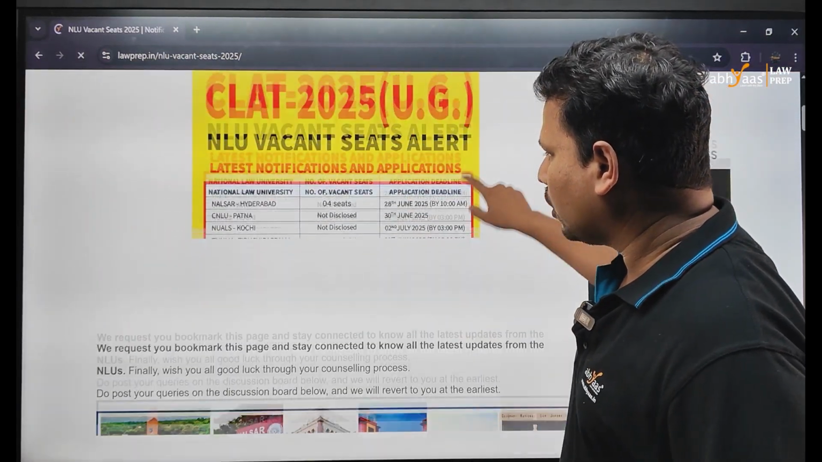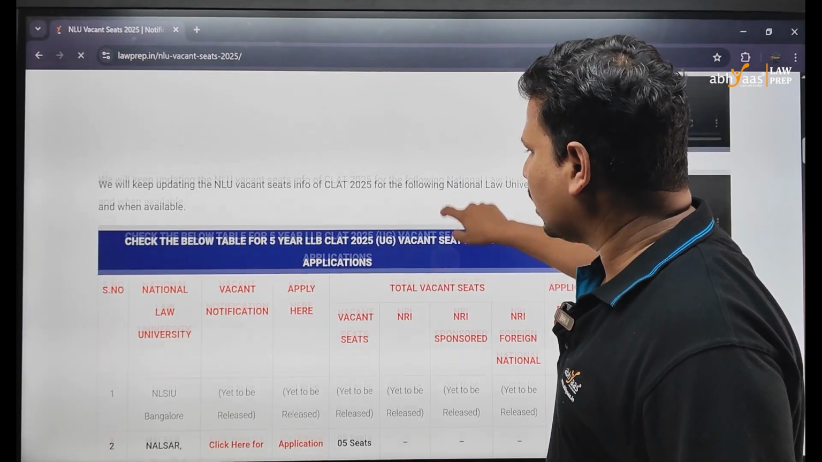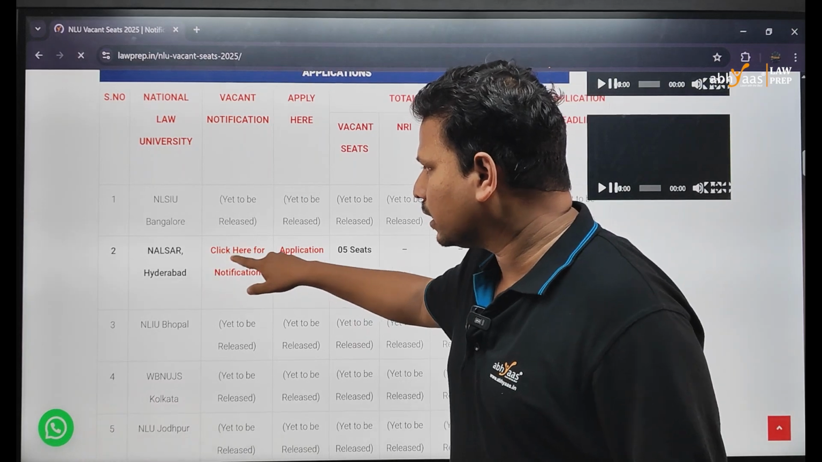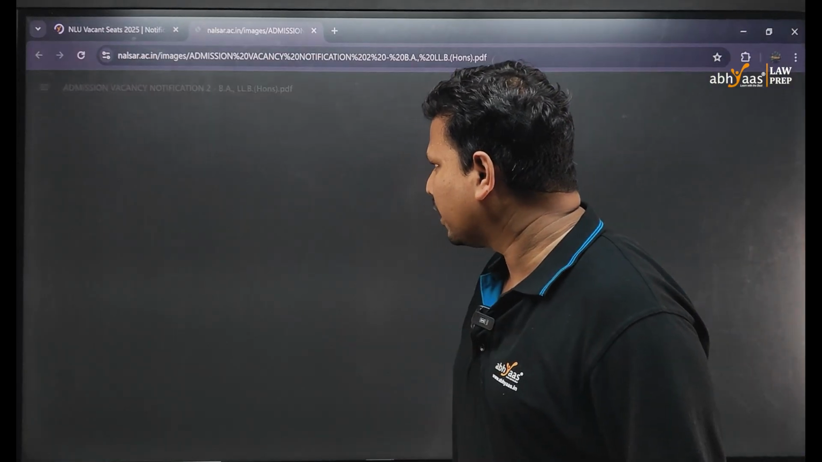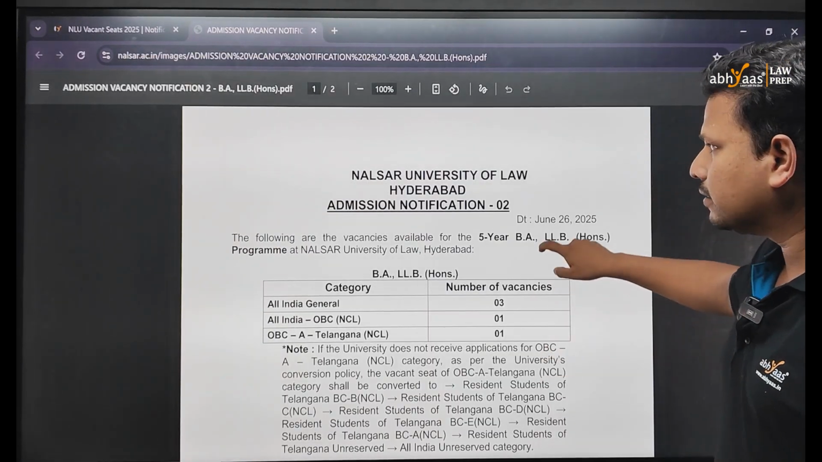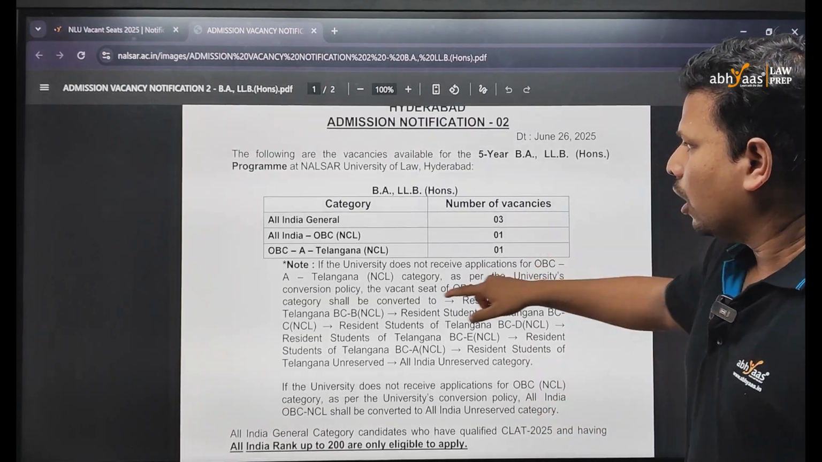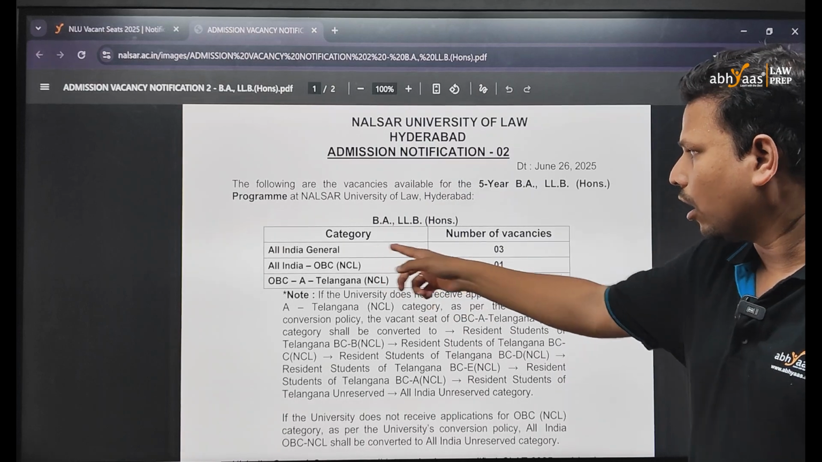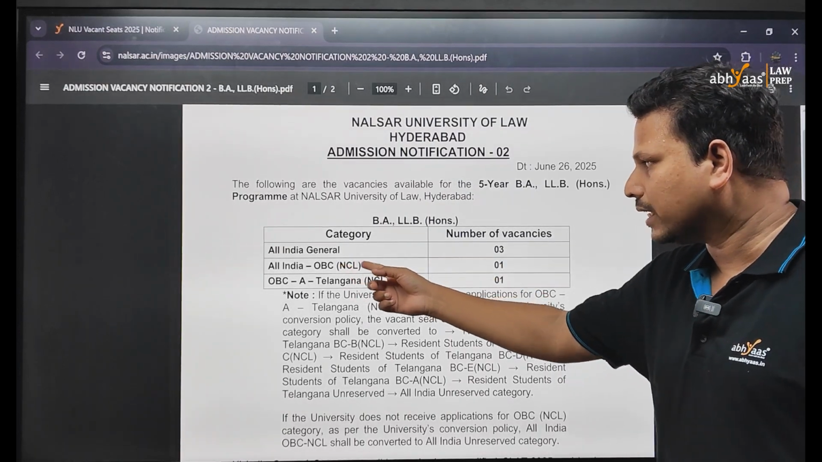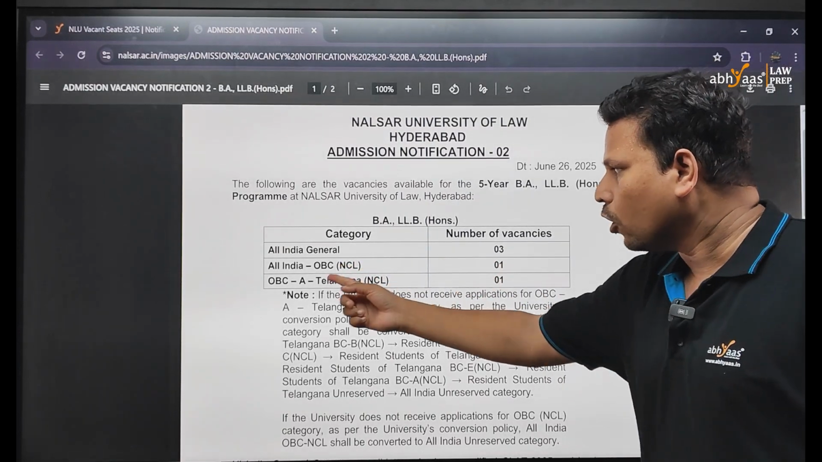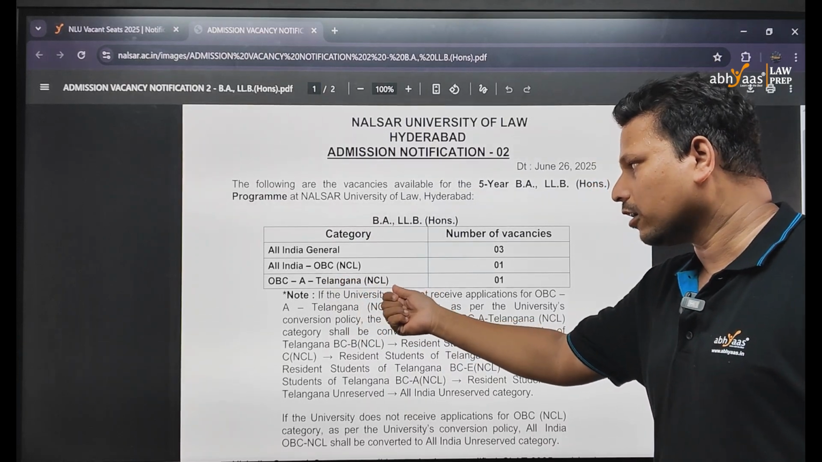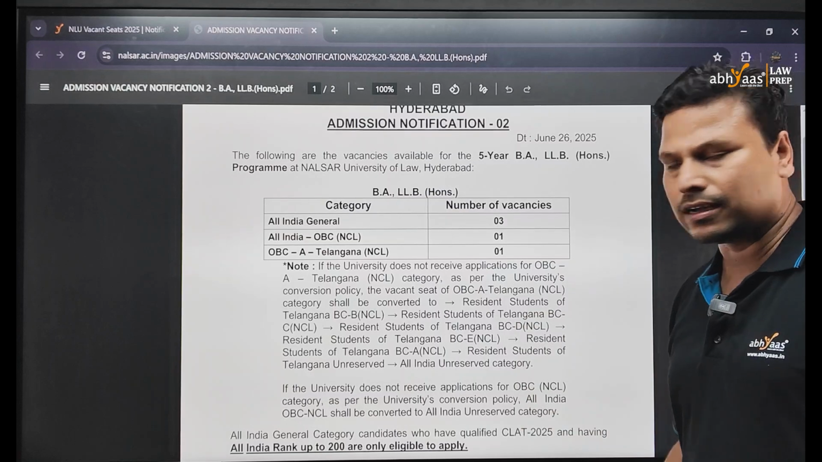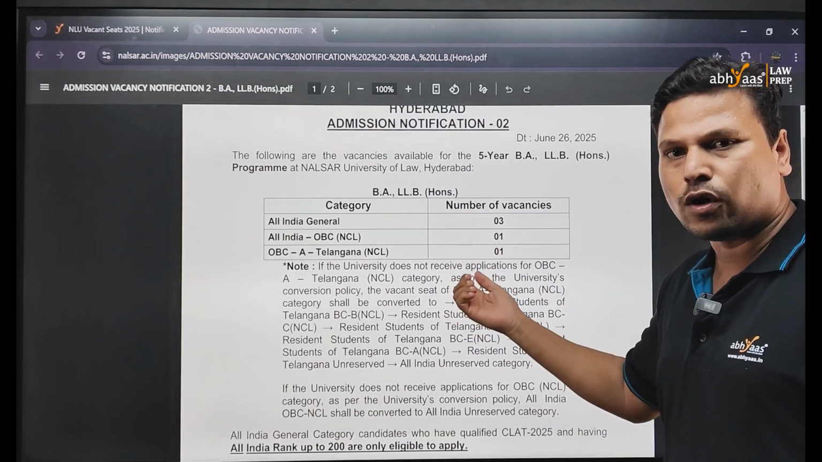There you can find the list of universities displayed over a chart. In this you can see the latest notifications. Here you can see the NALSAR Hyderabad latest notification regarding the vacant seats. The list of vacant seats given by NALSAR University Hyderabad: All India General 3 seats, All India OBC NCL non-creamy layer 1 seat, OBC A Telangana NCL non-creamy layer 1 seat. So these 5 seats are declared vacant by NALSAR, and those who are eligible can apply